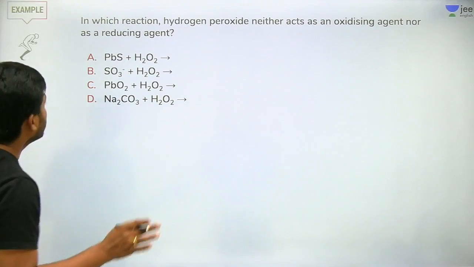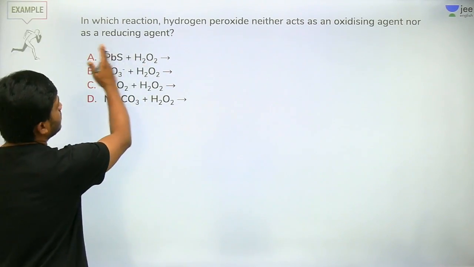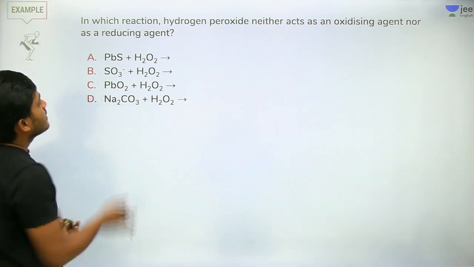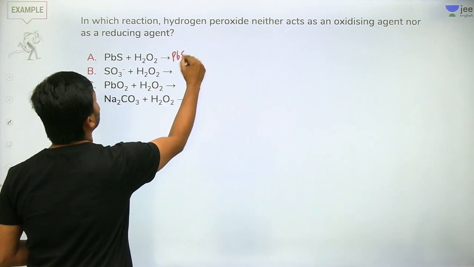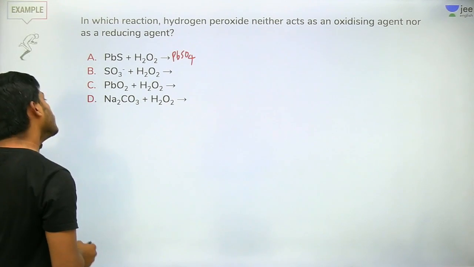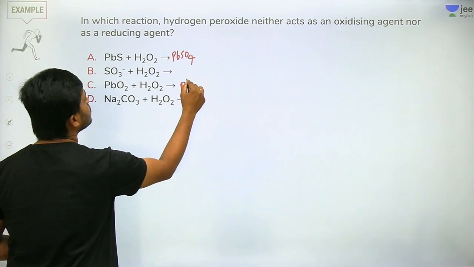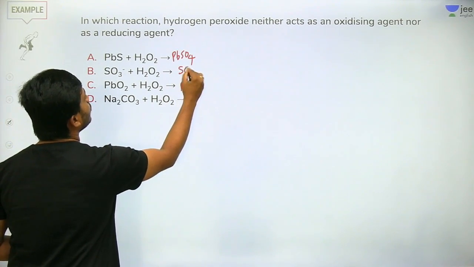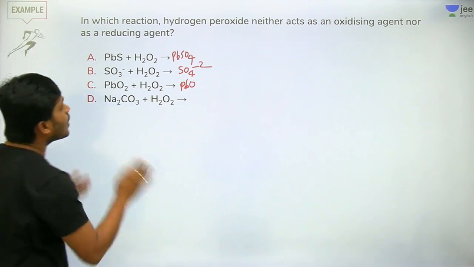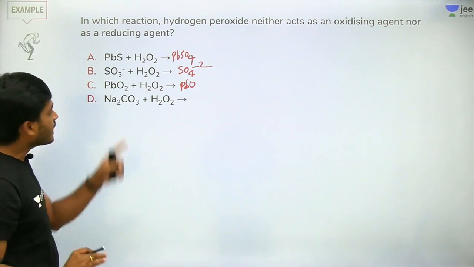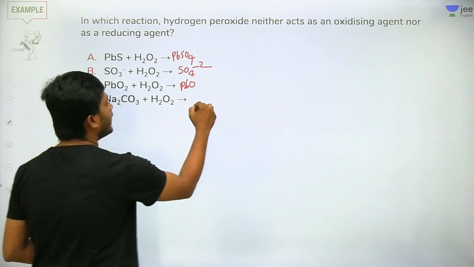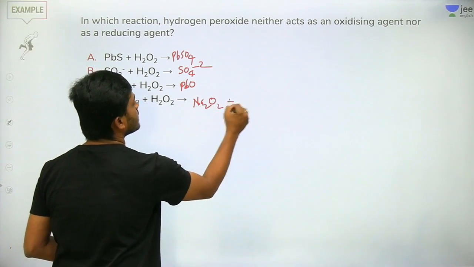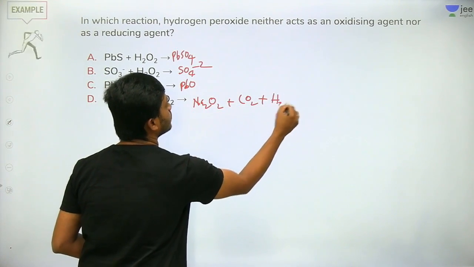Okay, let's see. Lead's oxidation number can change. Sulfide becomes sulfate, PbSO4. So Pb goes to plus 4 here, and Pb plus 2 we also get, with SO4 minus 2. Oxidation numbers are changing here, but carbon is already plus 4. Right, so now Na2O2 plus CO2 plus H2O.